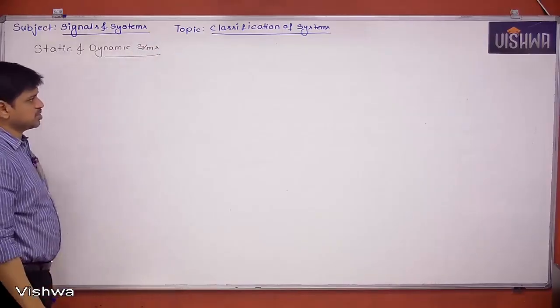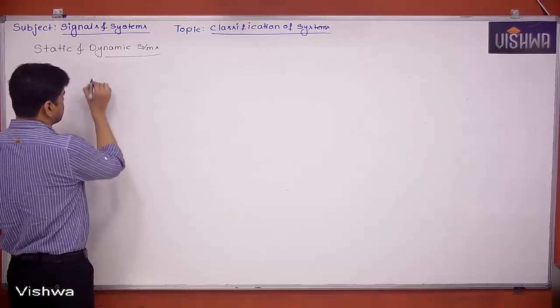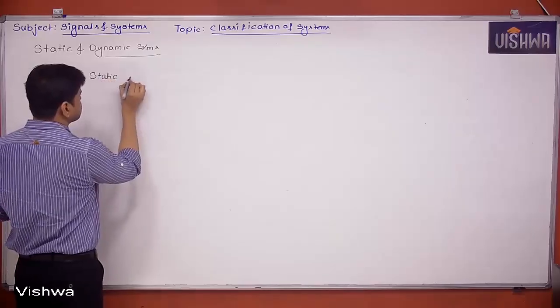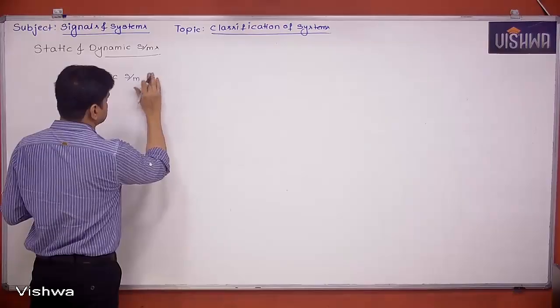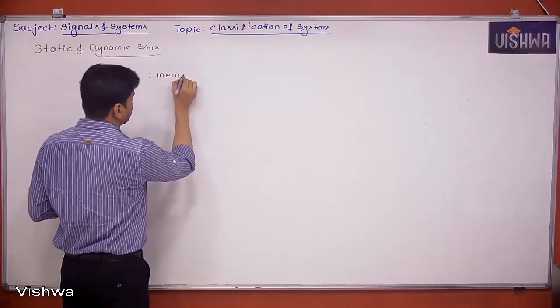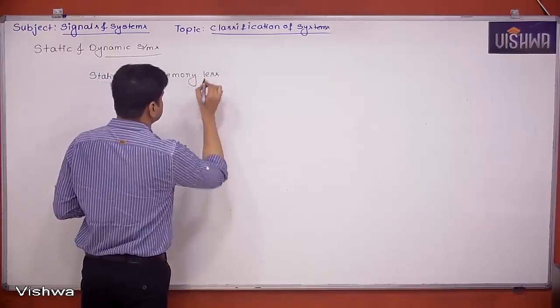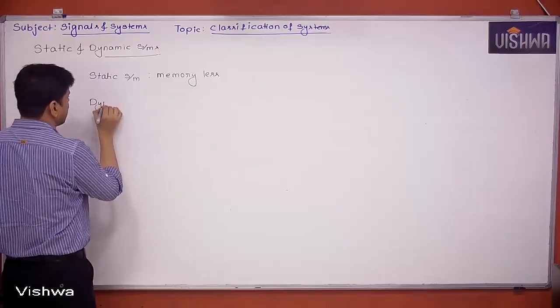Remember, a static system is also called memoryless. It does not have any memory. And a dynamic system has memory.